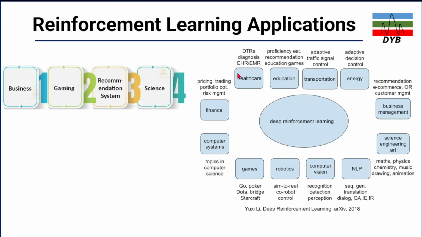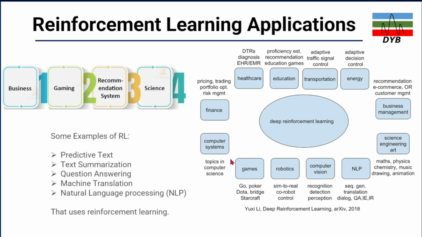Let's say if you look at healthcare, education, transportation, energy. There are a lot of applications of reinforcement learning because a lot of things need prior experience. Based on the prior experience, then business management, science, engineering, and also gaming, robotics, computer vision, finance, and computer science, or the computer system also.